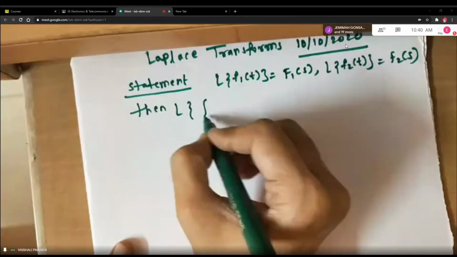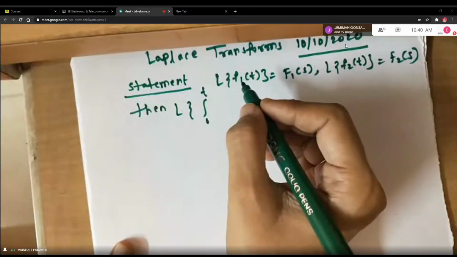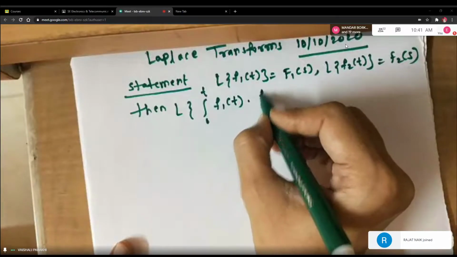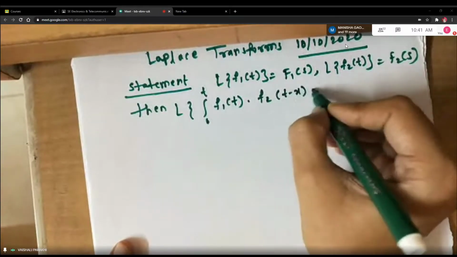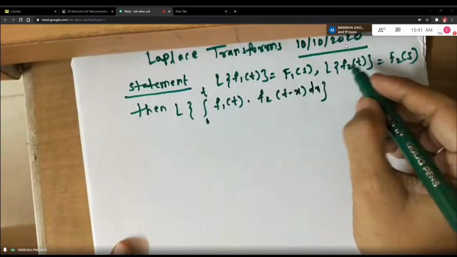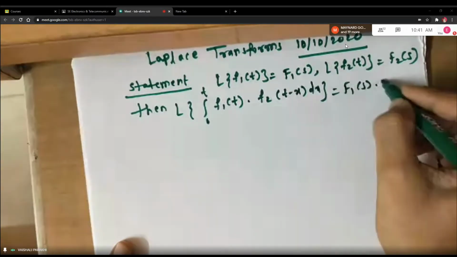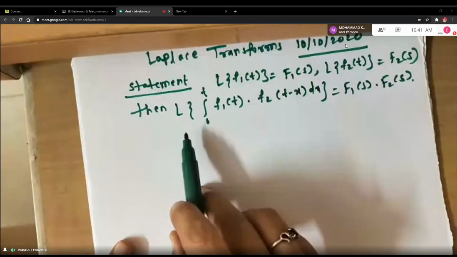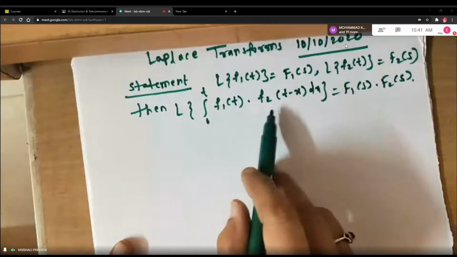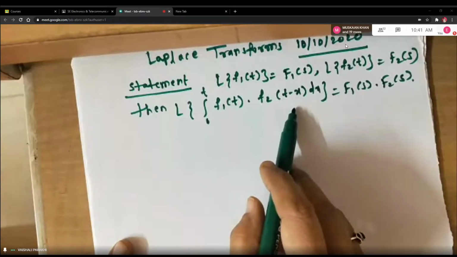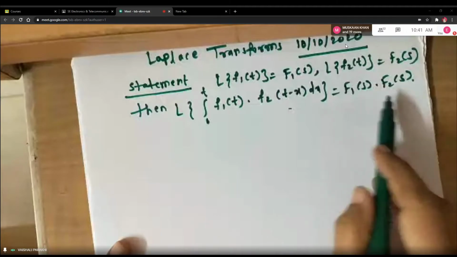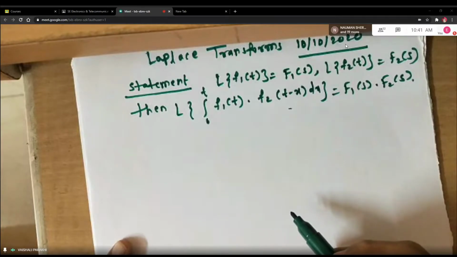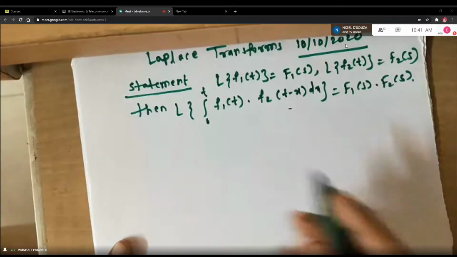Laplace of integral from 0 to t f1 of t into f2 of t minus x dx is equal to F1 of s into F2 of s. So when you take Laplace of integral from 0 to t f1 of t into f2 of t minus x dx, it is nothing but the product of their Laplace transforms. This is called the convolution theorem. So this is the convolution theorem statement.